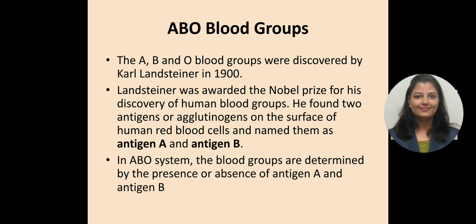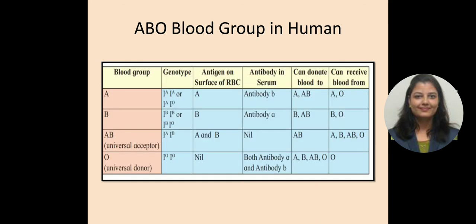He found two antigens and agglutinins on the surface of human red cells, named antigen A and antigen B. In the ABO system, the blood groups are determined by the presence or absence of antigen A and antigen B. So here is the ABO blood group in humans.